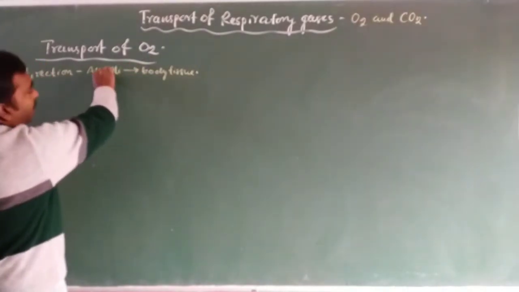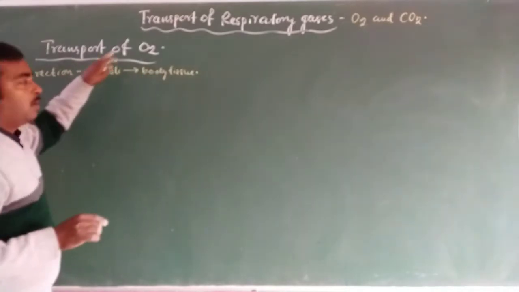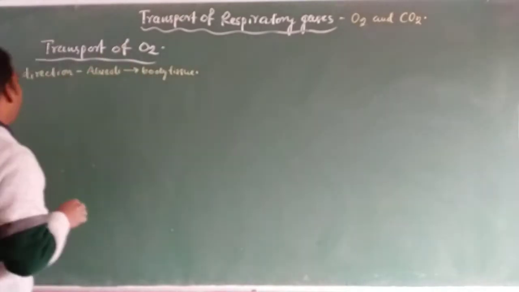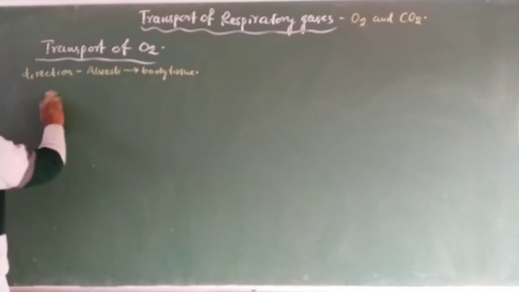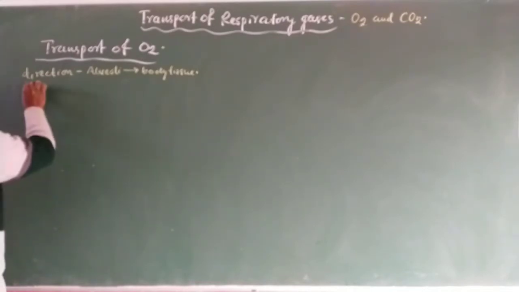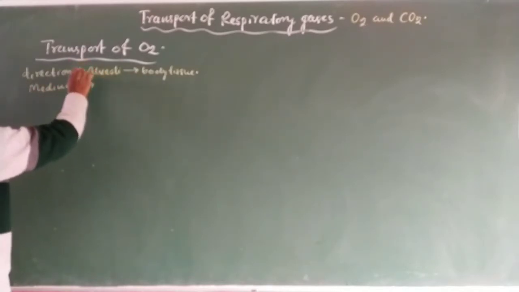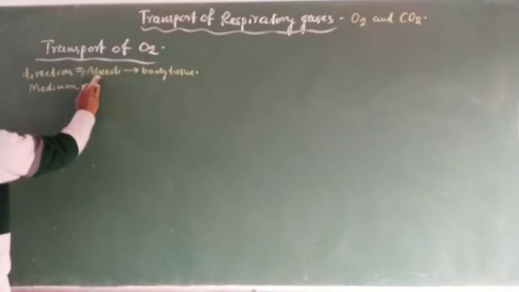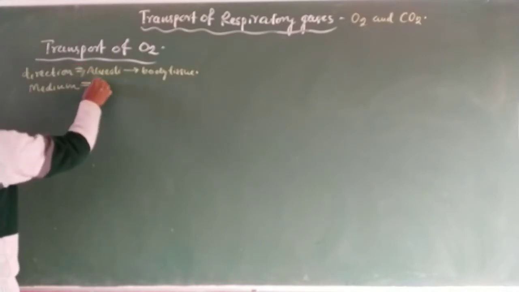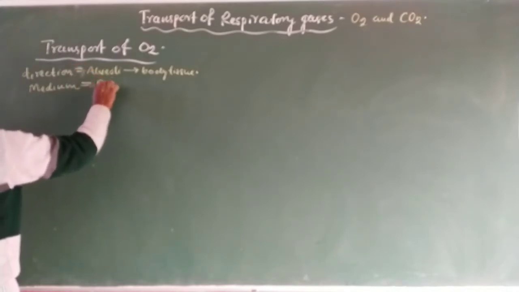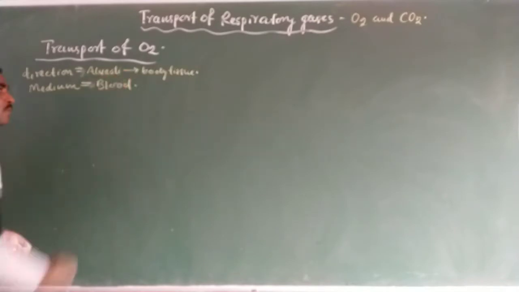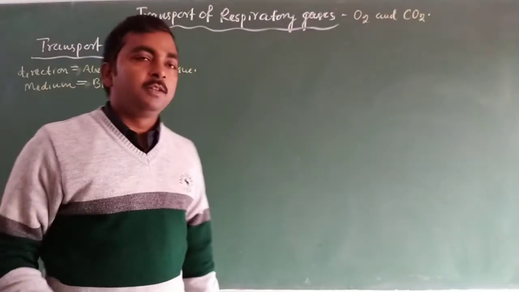It means oxygen is transported from alveoli to body tissue. And now the medium. The medium through which the transport of gases takes place is the blood.